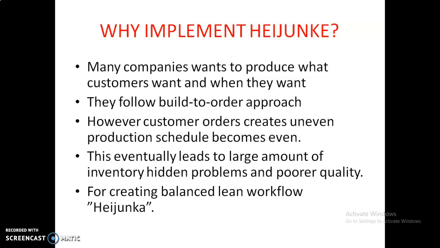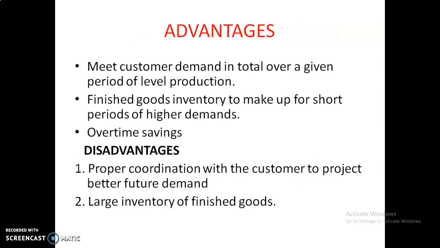However, customer orders create uneven demand and the production schedule becomes uneven. If the customer makes some changes, the production schedule also becomes uneven. This eventually leads to a large amount of inventory, hidden problems and poor quality. As a result, it results in large inventory or large stock at our end and also results in poor quality. For creating a balanced lean workflow, we implement Heijunka at our end for solving this issue.